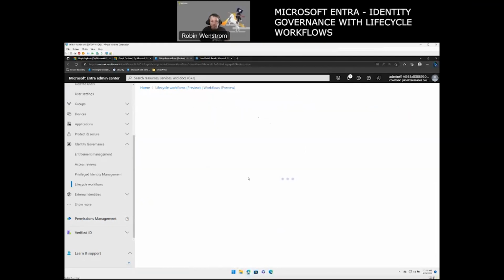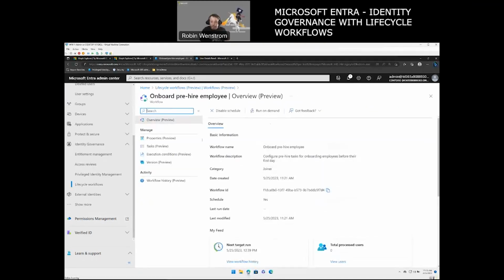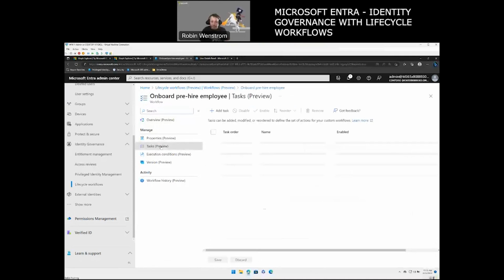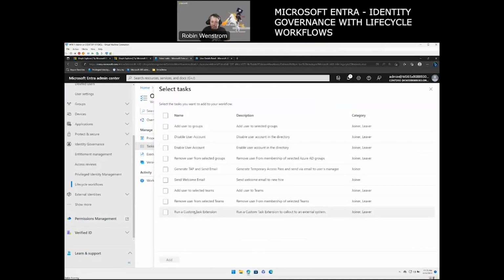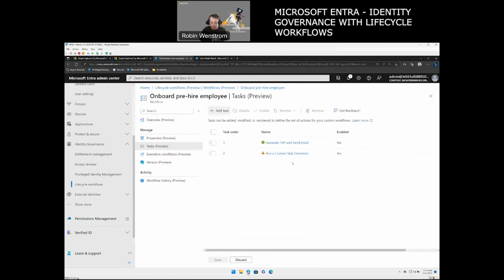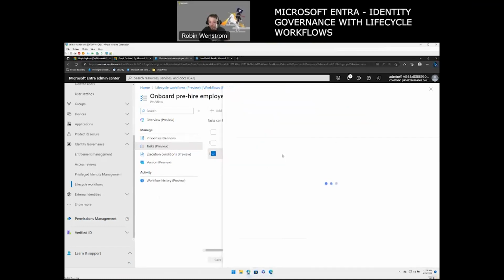I'm going to take the one we just created, and we're going to go back to tasks and add, say, the custom task extension here. It says run a custom task extension to call out an external system. So we want to see what that can do. If I choose that, you'll see a little orange triangle that gives you some idea of, hey, what do I need to do that?